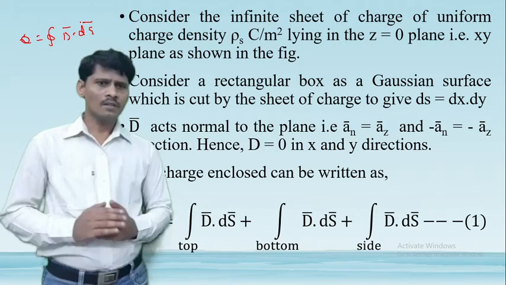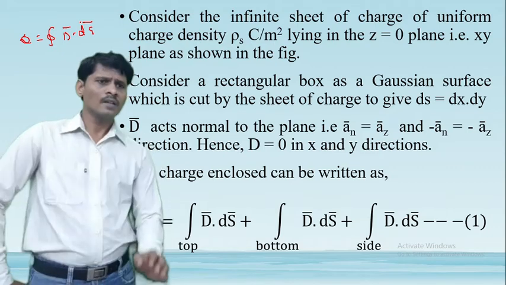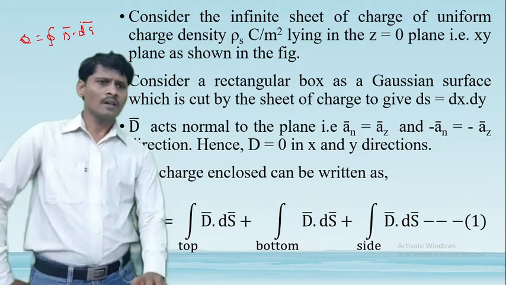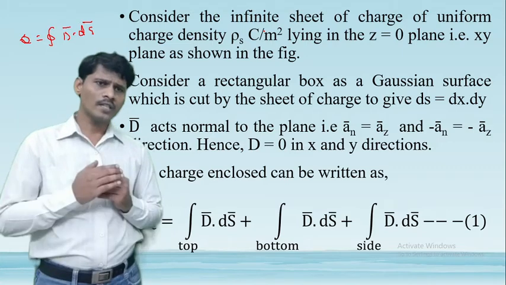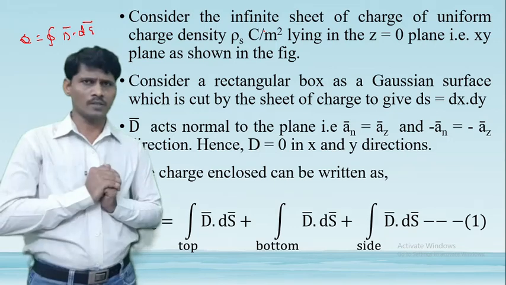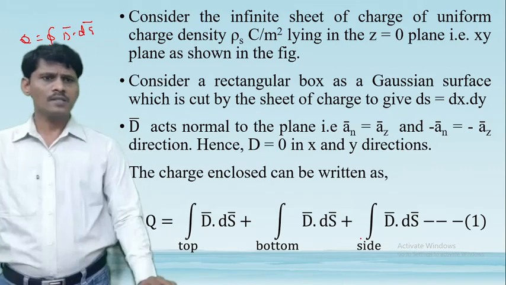And that means along the x direction and along the y direction, that is the side part of the Gaussian surface, there is no electric flux density. So now the electric flux density is calculated only at the top of the surface and the bottom of the surface. So therefore, the closed surface integral of D bar dot dS bar is written as the top integral of D bar dot dS bar plus the bottom integral of D bar dot dS bar plus the side integral of D bar dot dS bar.